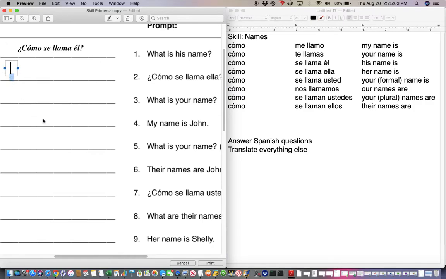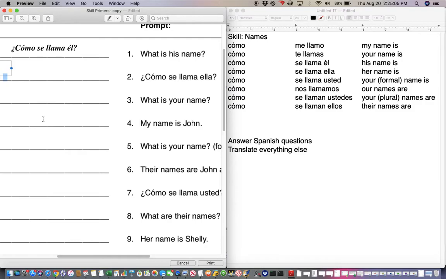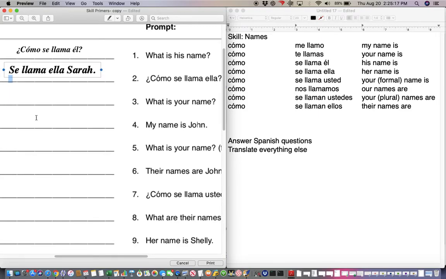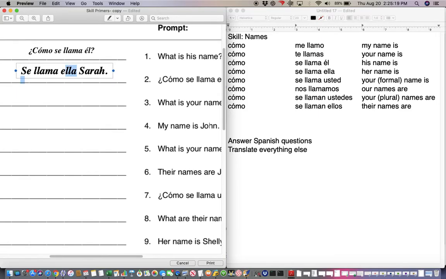So my answer for cómo se llama ella, what is her name, I'm going to say se llama ella, and then let's pick a name. How about Sarah? Now, it sounds a little odd with ella being over here, because this is your verb, se llama. In a statement, your verb should go to the left. So, ella se llama Sarah. All I did was I moved ella from the right of se llama to the left of se llama. You would be understood leaving it where it was, but it is a little bit awkward.